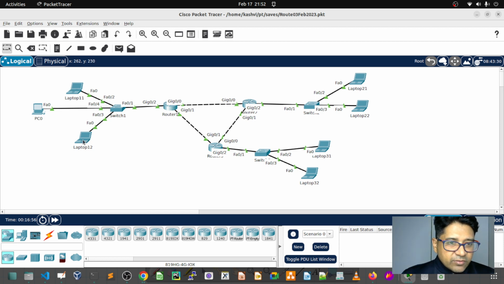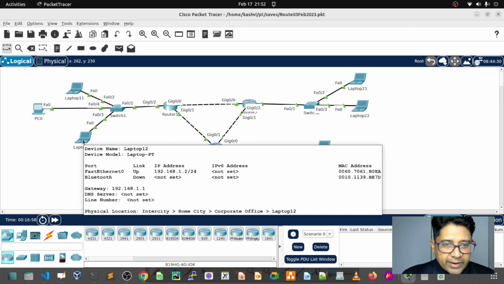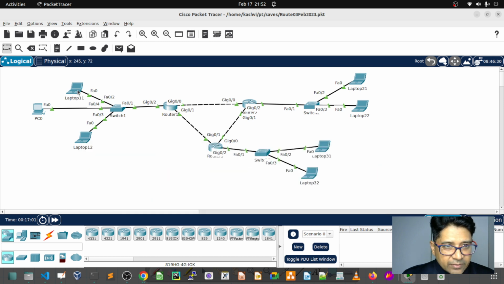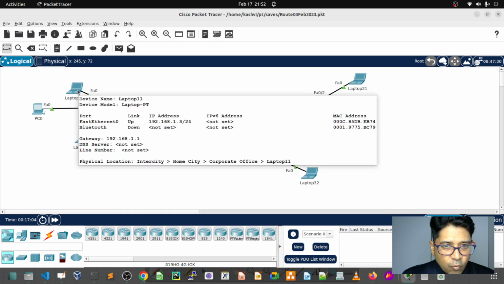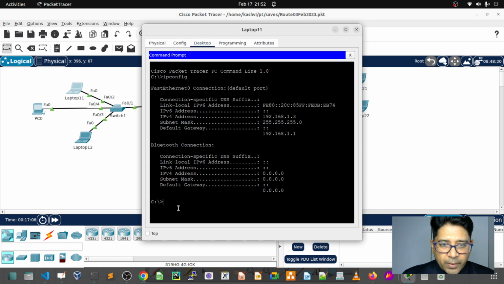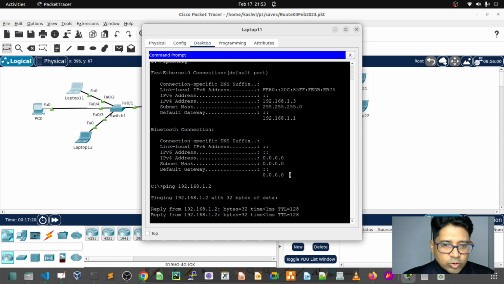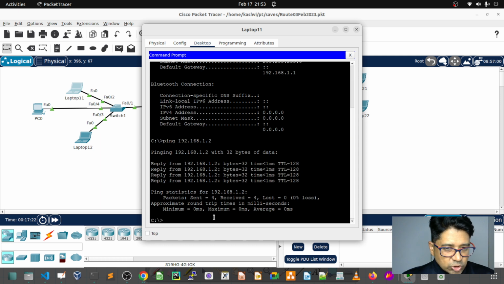What is the IP of this? 192.168.1.2, right? And what is the IP of this one? 1.3. So let me ping 1.2. 192.168.1.2, and 1.3 is my IP. So I am able to ping 1.2.